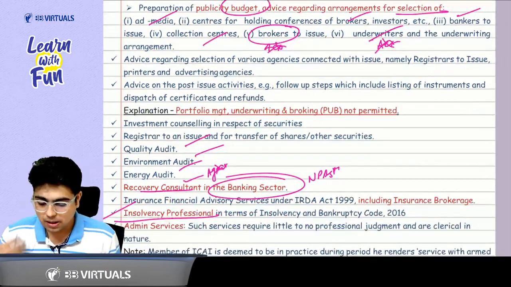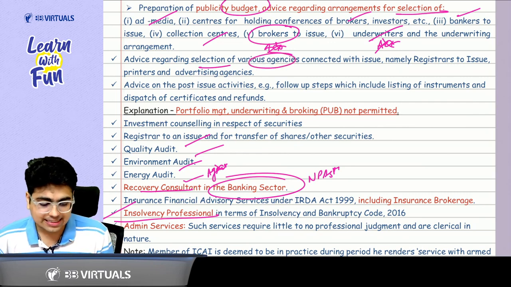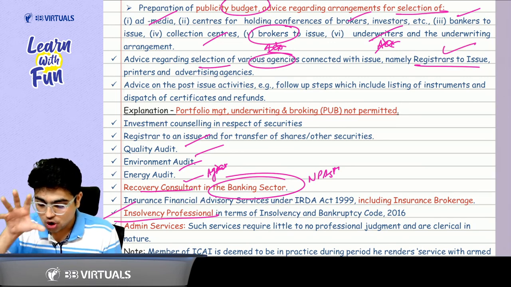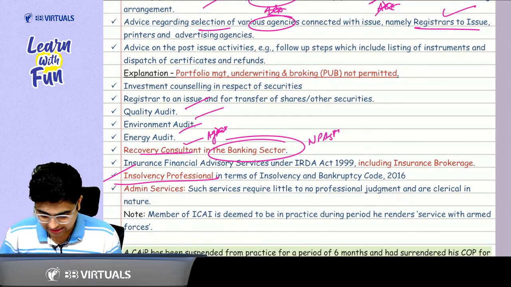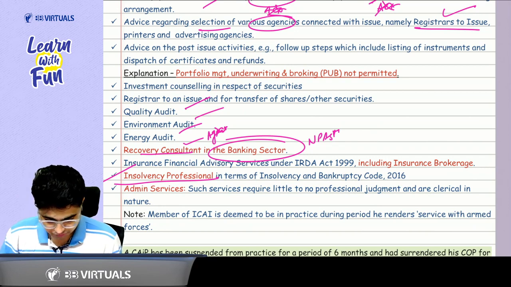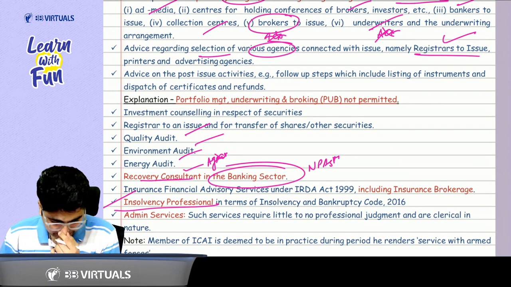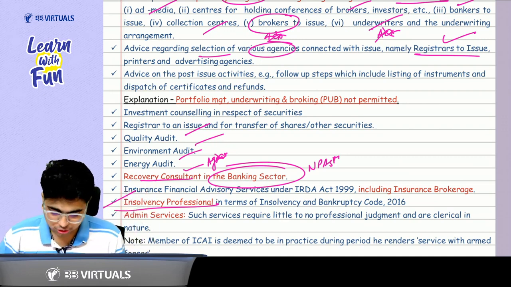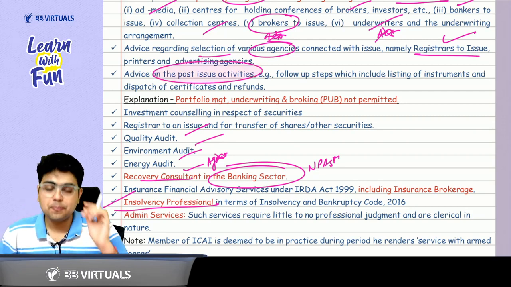Got it, sir. Plus, talking about selection of various agency like registrar to issue. Can I help in the selection of registrar to issue? The answer is yes. Also, remember, you can also act as a registrar to an issue. Okay, so I think this point is also given here. Yes, you can help in selection of registrar to issue. I think this will be given in your clause 11. I will show you there.